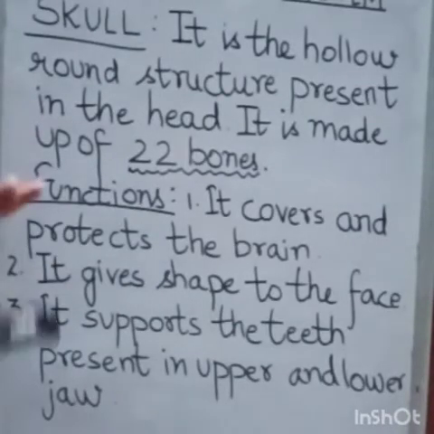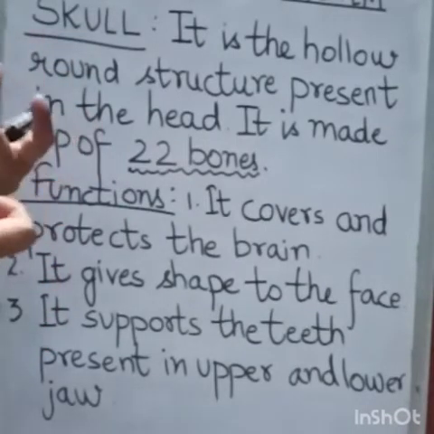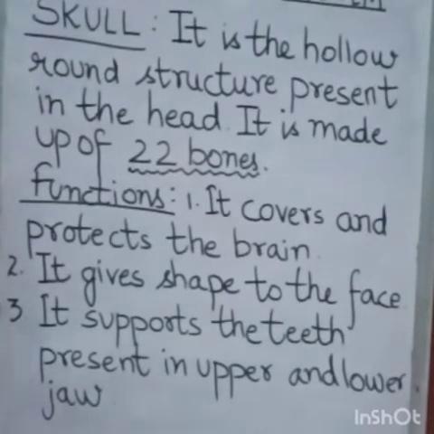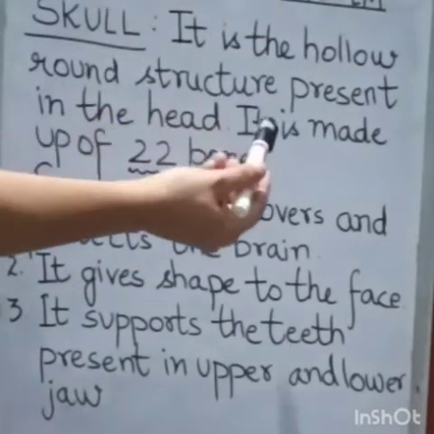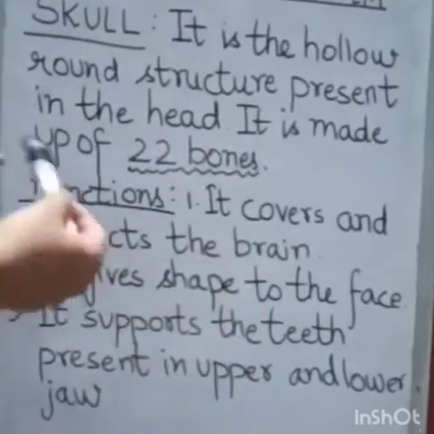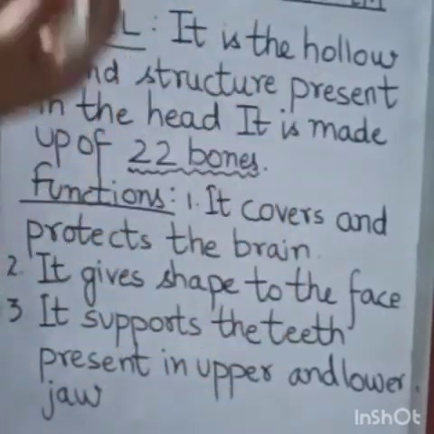Now there is an interesting fact. The smallest bone which is present in our body is stirrup. And stirrup is present in the ears. Now comes skull. Skull is a hollow round structure present in the head, and it is made up of 22 bones. Out of 22 bones, 8 bones make up the skull, and the other 14 bones make up the face.